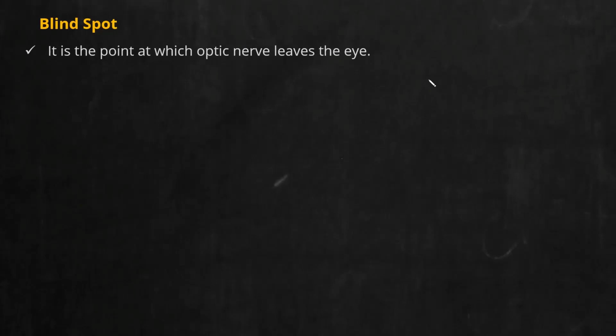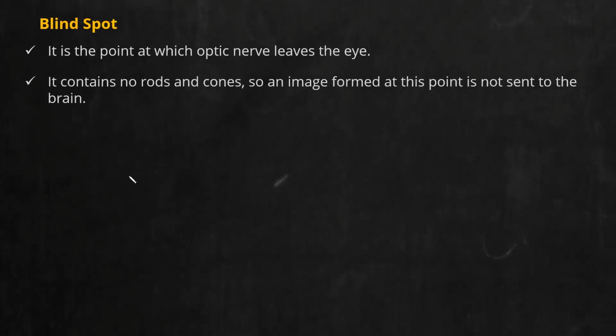So write it down. It is a point at which the optic nerve leaves the eye, or I can say it is a point at which the optic nerve meets the retina, or in simple sense, it is the junction of the retina and optic nerve. Second point, it contains no rods and cones. So the image formed at this point will not be visible, in the sense that it will not be sent to the brain, the brain will not process it, and you will not be able to see it.